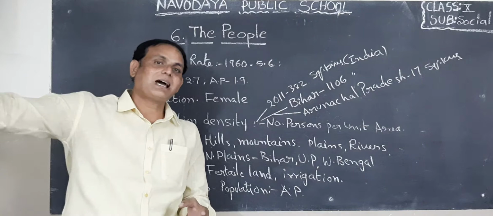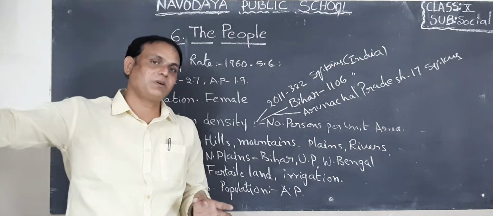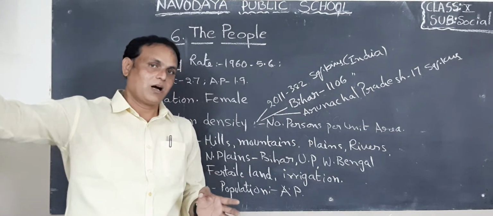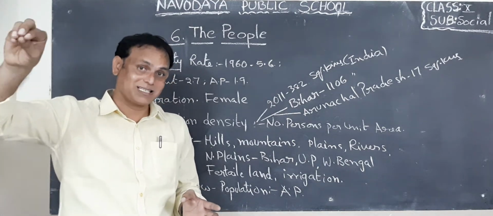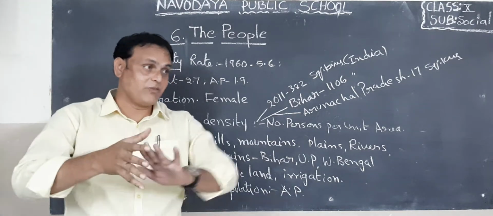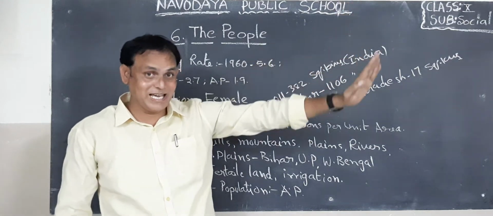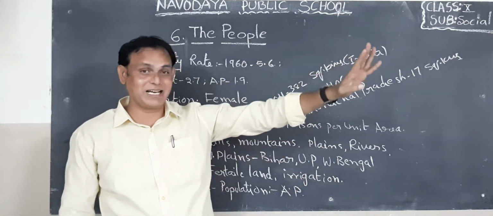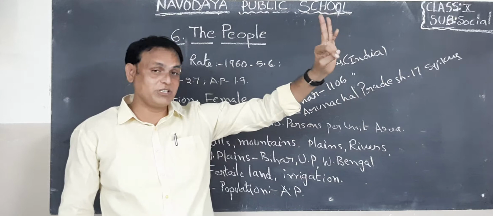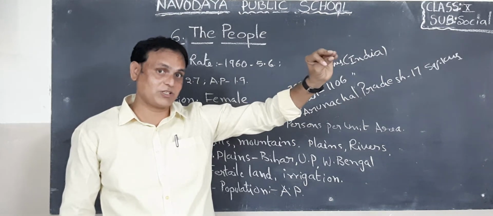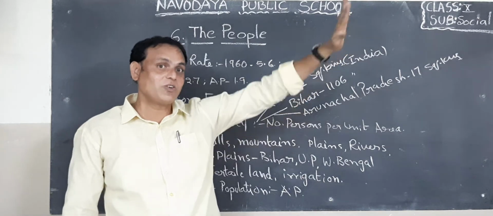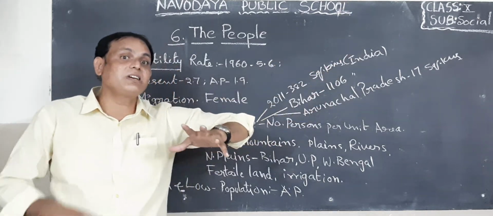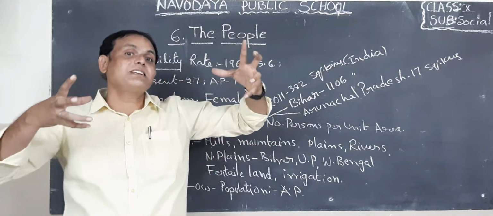Compare with the Rayalaseema areas. What are the Rayalaseema districts? Kurnool, Kadapa, Anantapur, Chittoor. In these areas the population is scanty or low compared with the coastal area population. What are the coastal area districts? Srikakulam, Vizianagaram, Visakhapatnam, East Godavari, West Godavari, Krishna, Prakasam, Guntur, Nellore. In these 9 districts we can find high density population.